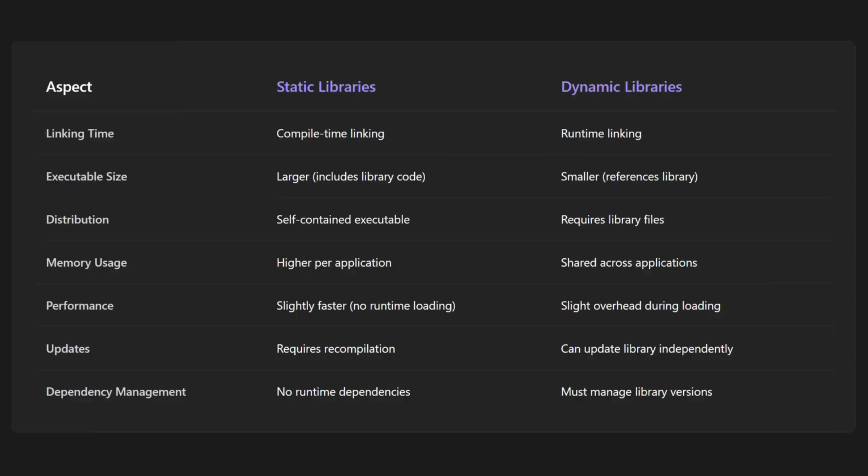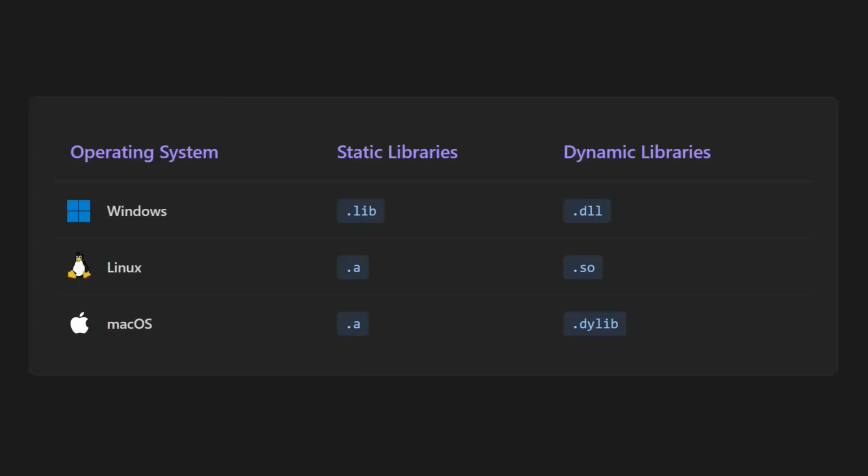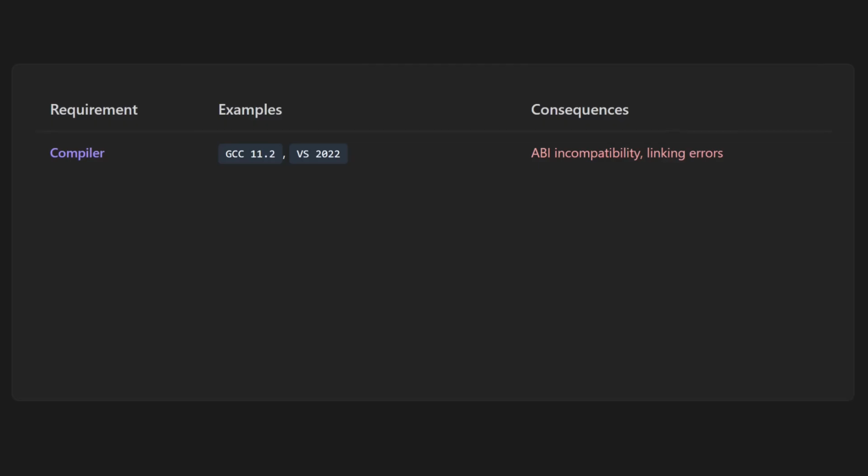Anyways, to integrate a precompiled C++ library, first you need to decide if you want to do it statically or dynamically. There are pros and cons to each, so make sure to pick carefully. Keep in mind though that not only do they work differently, they use completely different file formats, and those formats vary across platforms. On Windows it's .lib and .dll respectively, whereas on Linux it's .a and .so respectively. Due to ABI concerns, you also need to make sure that it's compiled with the same compiler and compiler version that you're using, and it also needs to be compiled for the same architecture as your project, 32-bit or 64-bit.